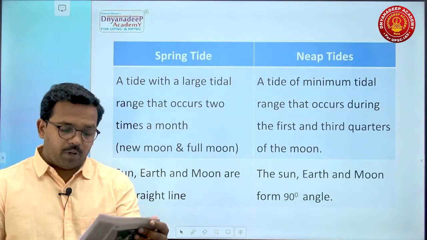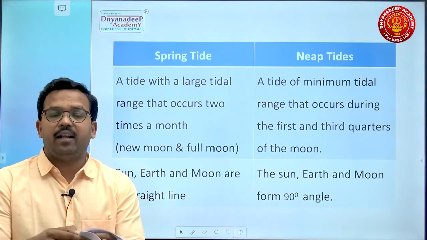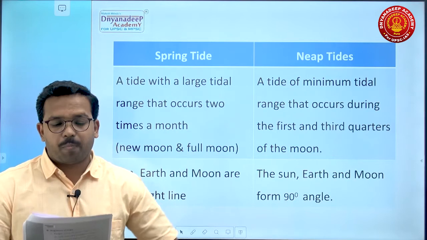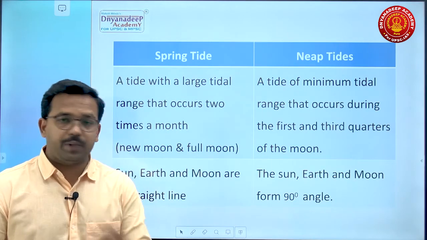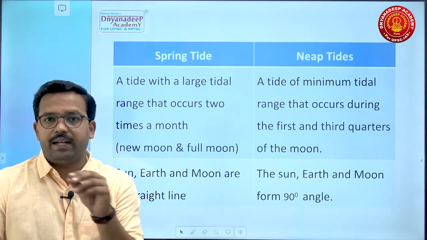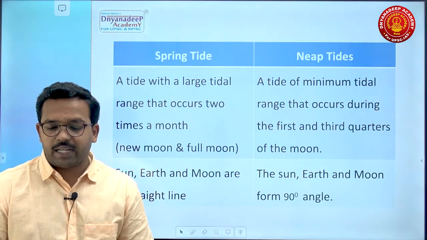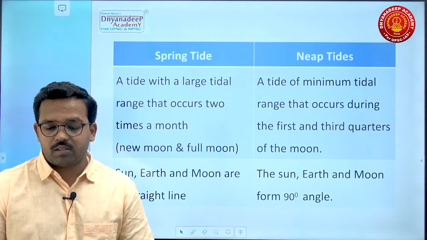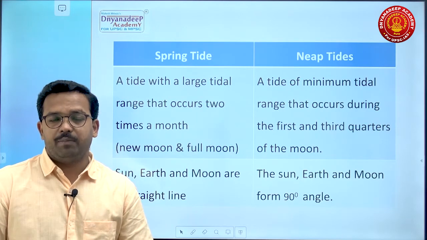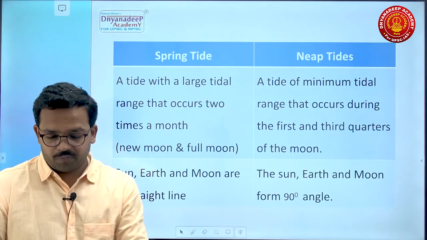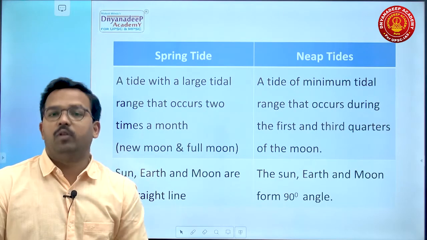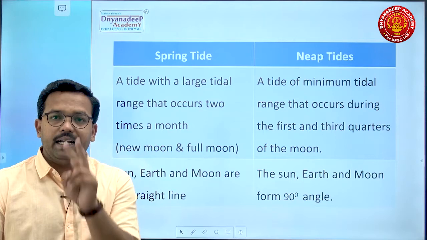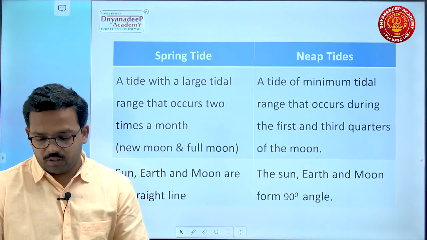Now, this is an important thing. It is about spring tide and neap tide. This difference is very, very important. Spring tide, see, it is a tide. Spring tide is not a different thing. It is just a kind of tide. It is a tide with large tidal range that occurs 2 times a month. It means it occurs twice a month, on new moon and full moon. One, it occurs on new moon. Second, it occurs on full moon.